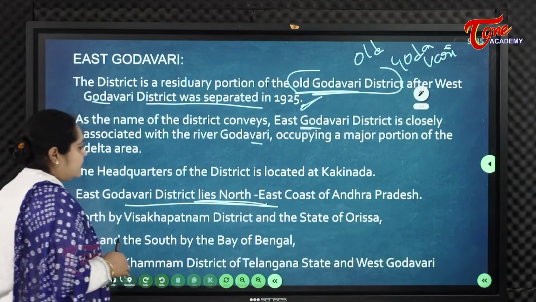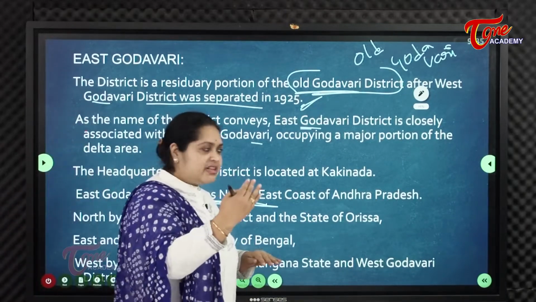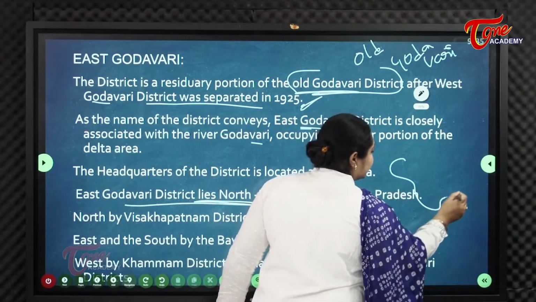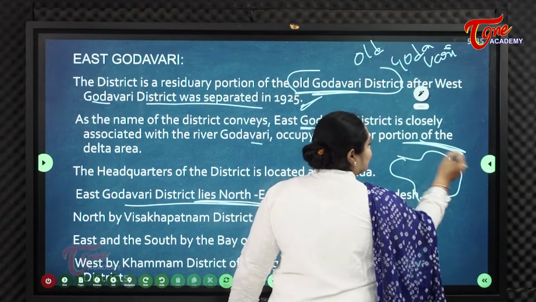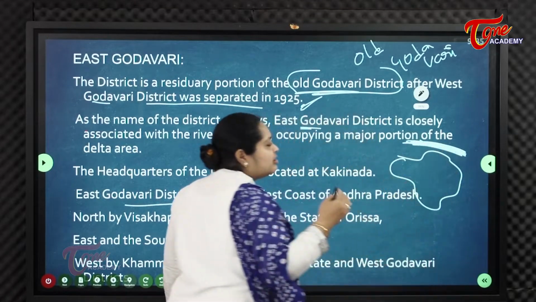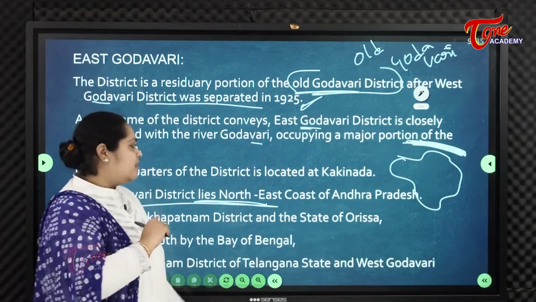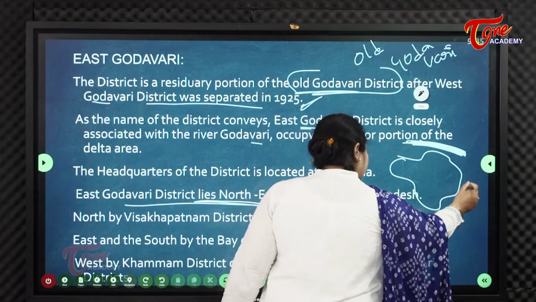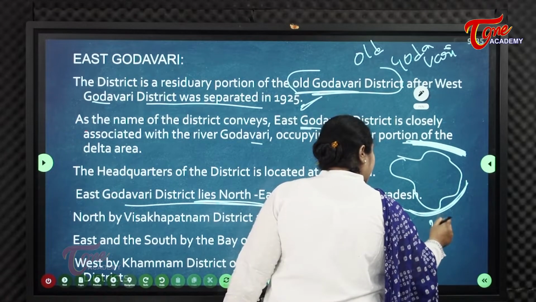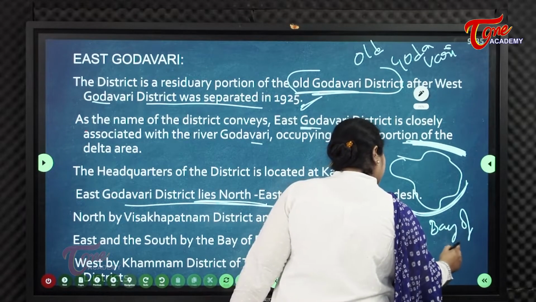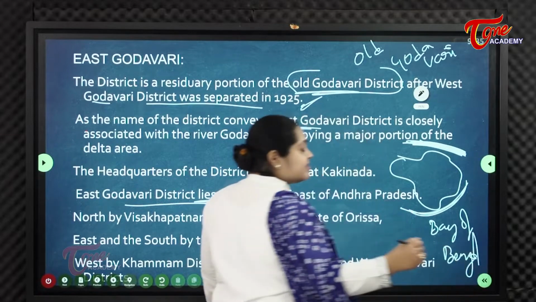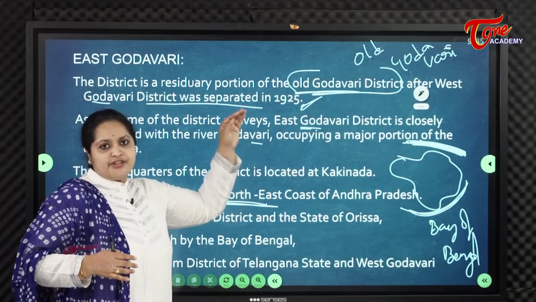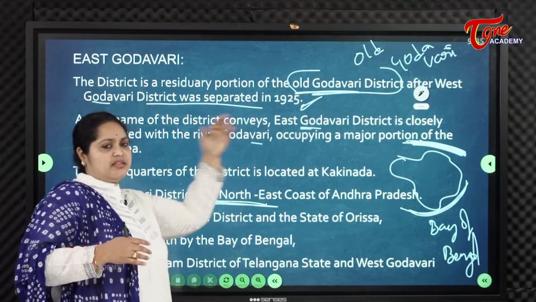The north boundary limits are Visakhapatnam district and Odisha. The east and south are bounded by the Bay of Bengal. East and south boundaries of East Godavari district are the Bay of Bengal. North boundaries are Visakhapatnam district and the state of Orissa.